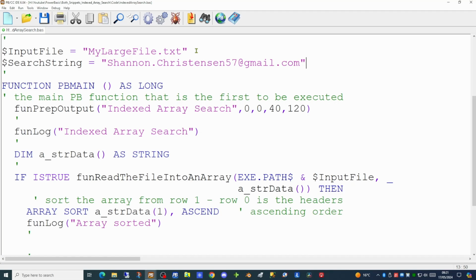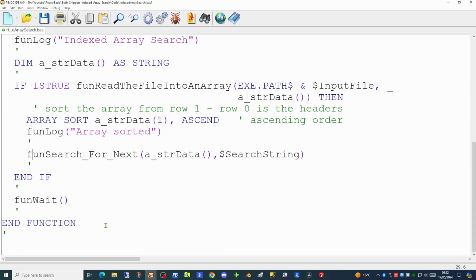As the array has been sorted alphabetically, in ascending order, the user we're looking for, in this case Shannon, should be fairly far down the file. So this will give us a good test. So I'm going to create a function to search using a for next loop, and we'll call that function search for next,